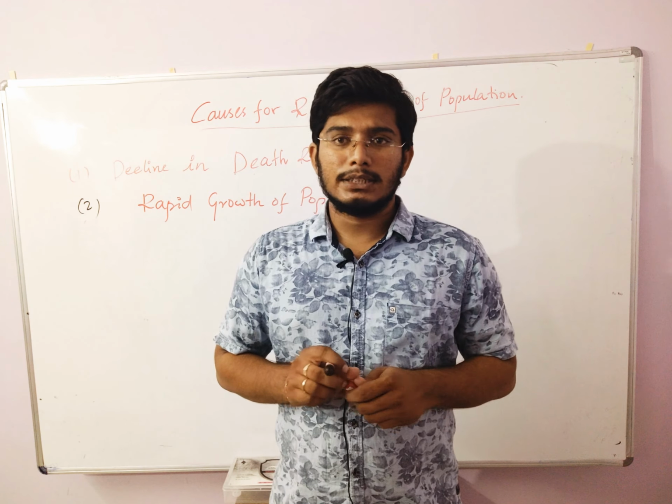The next point, the seventh point, is illiteracy and ignorance. Illiteracy means the people are uneducated.